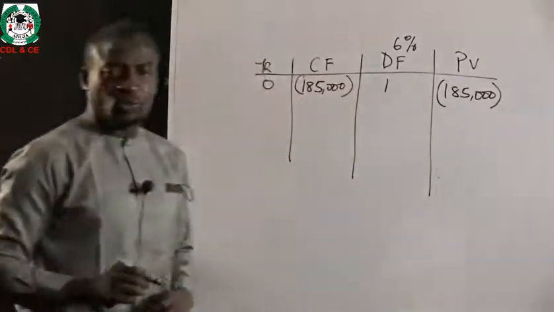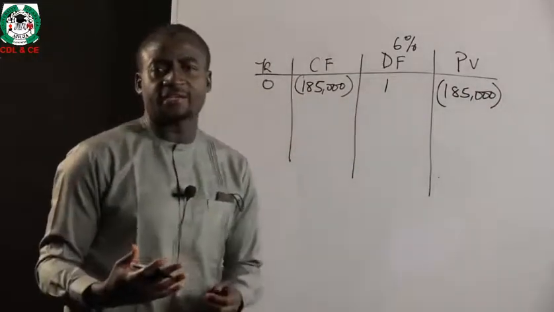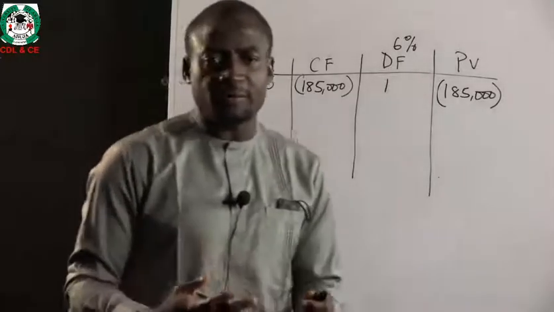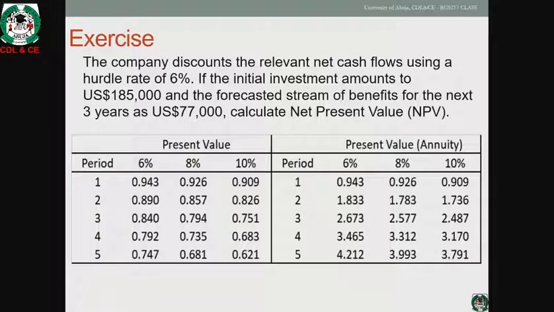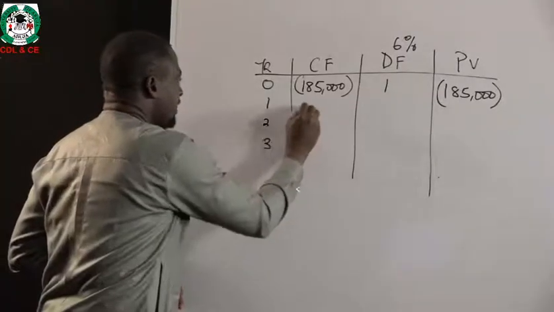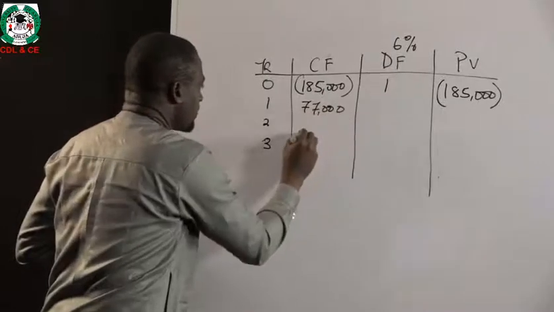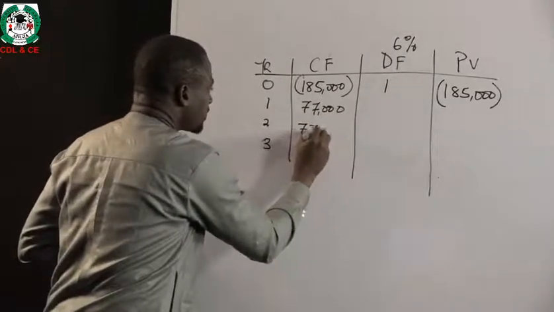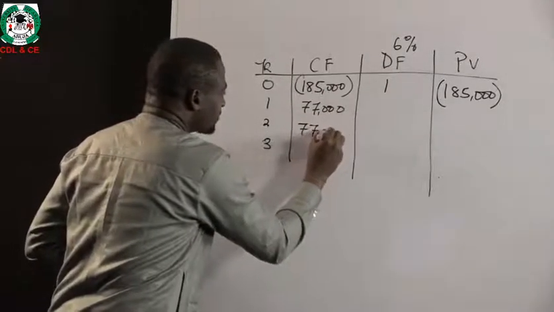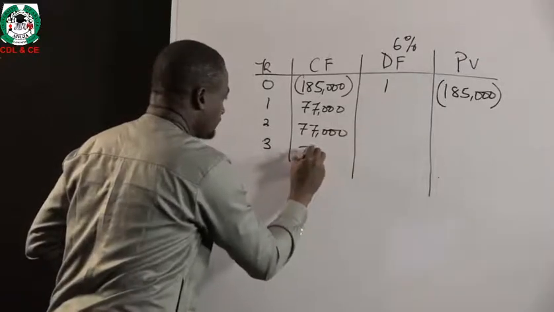But for the subsequent years, we were told in the exercise that the firm is promised $77,000 for every single year for the next 3 years as a stream of benefits. So here we have 1, 2, 3. And in each of the years, the organization is promised potentially $77,000 from the project every single year.